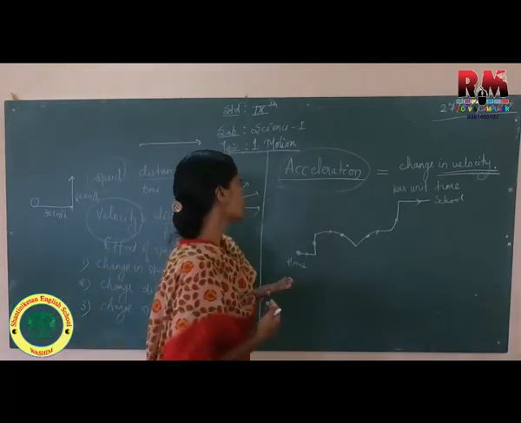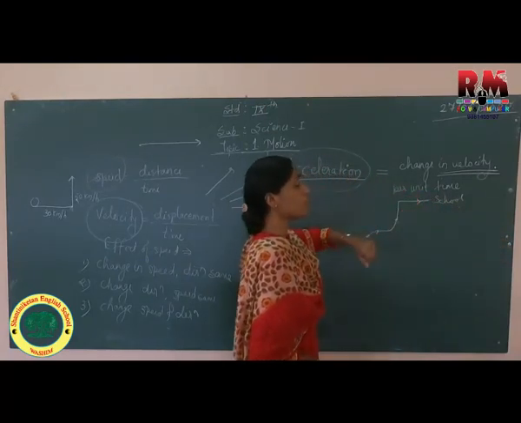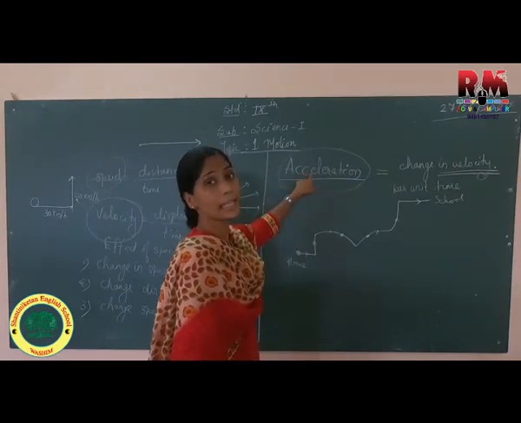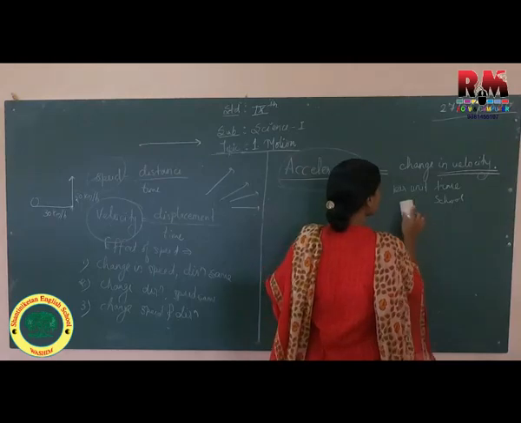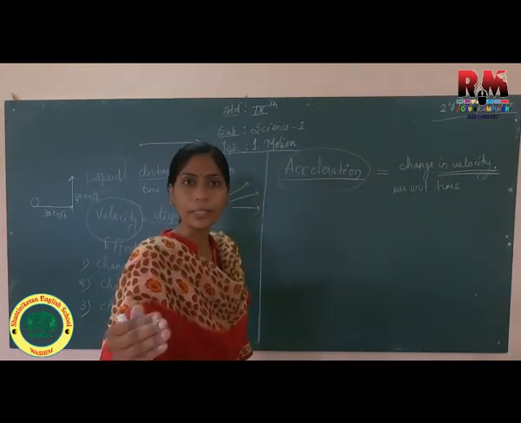So due to this, there will be a continuous change in velocity, and with respect to time, if we measure that change in velocity, that is called acceleration. Okay, so acceleration is nothing but change in velocity per unit time.